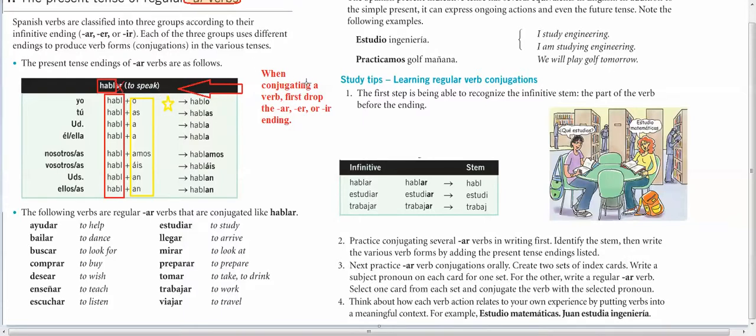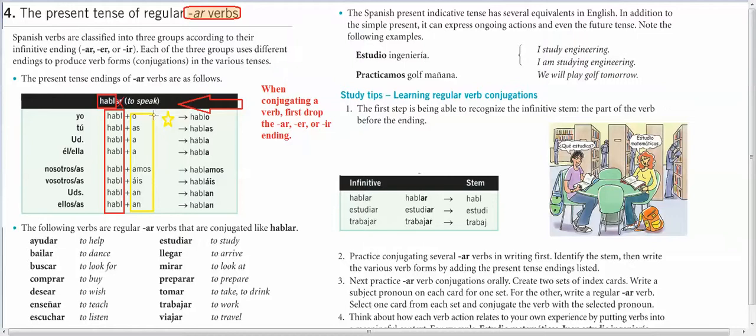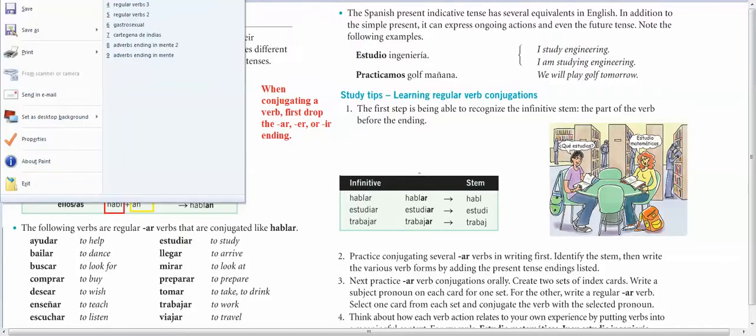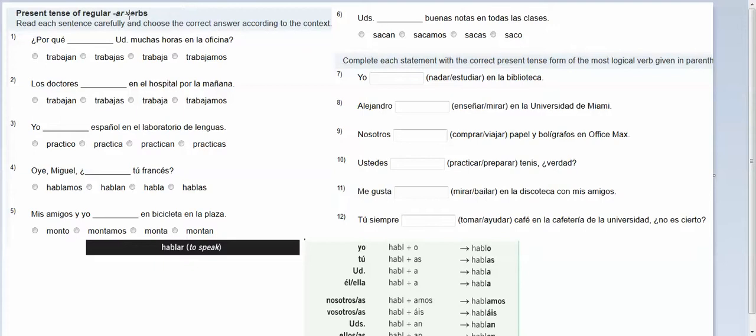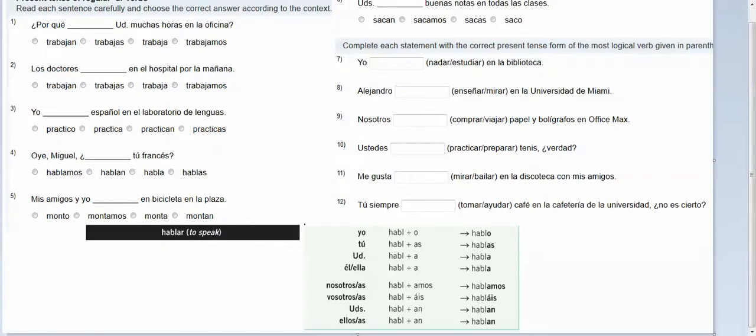Okay, so let's do some practice. What we're going to focus on is adding these endings to our verbs. If I go up here, ¿Por qué blank usted muchas horas en la oficina? If you remember, the subject of your sentence comes after the verb when you make a question. So we want the spelling of trabajar that matches usted.